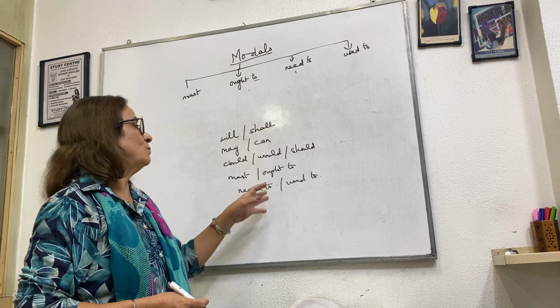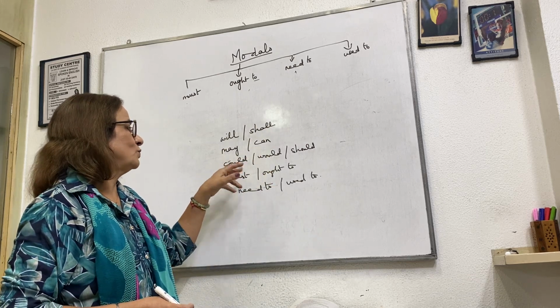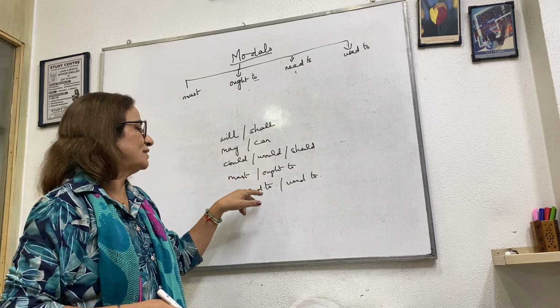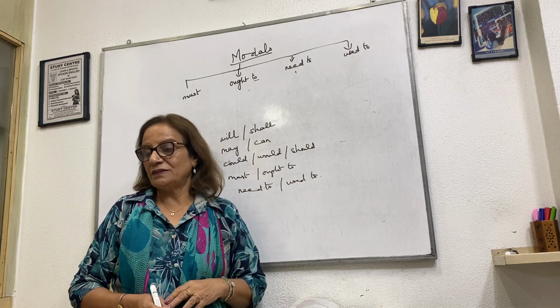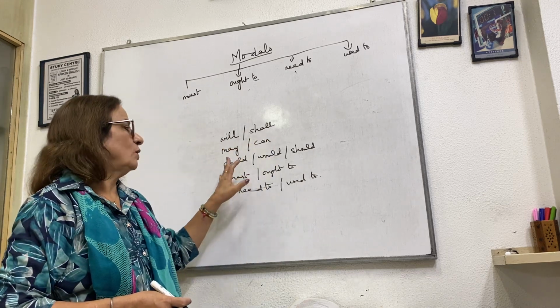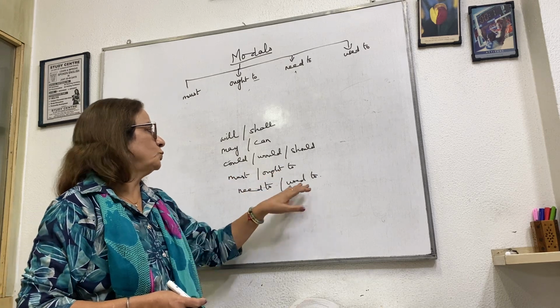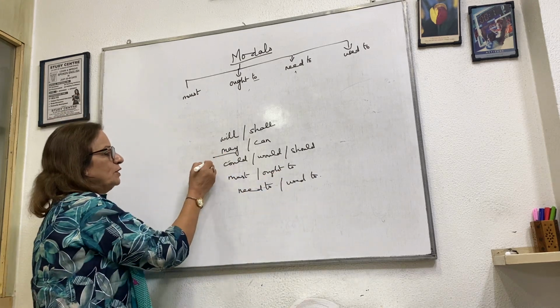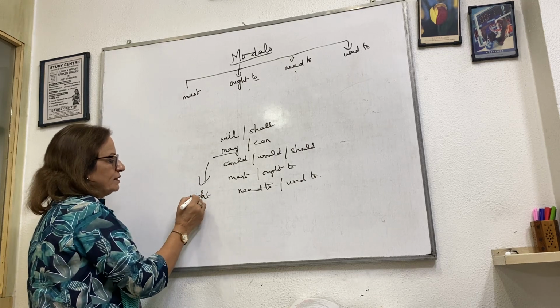So these were the modals that we have learned. There are 2, 3 more too, but I don't want to go into that to confuse you. So will, shall, may, can, could, would, should, must, ought to, need to, used to. And one other I can tell you, the past of may is might. Might is M-I-G-H-T.